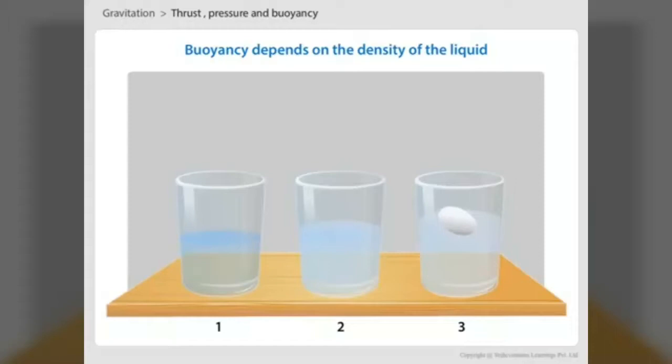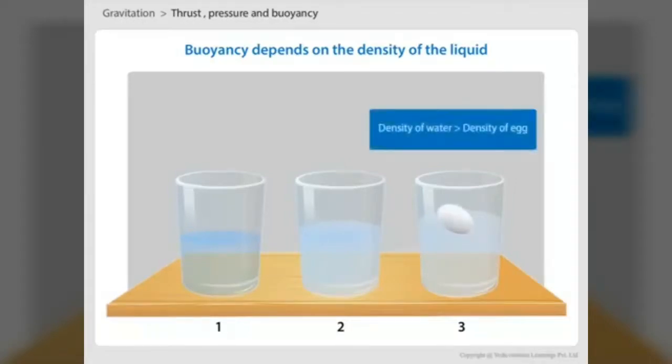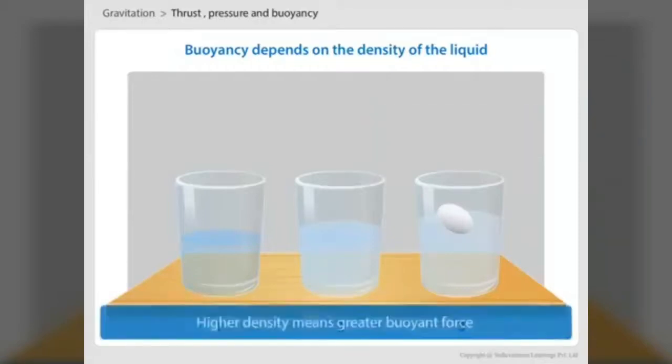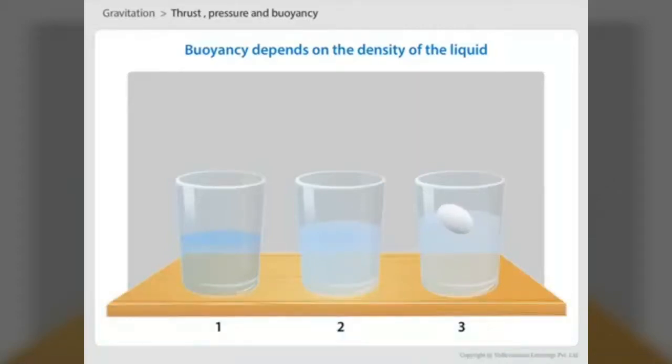What can we conclude here? We increase the density of the water by adding salt. So the buoyant force exerted by the water increases. So from the bottom, the egg will rise up in the water. That is, when the density of the liquid increases, buoyant force exerted by the liquid increases. Hence, we can conclude that buoyant force depends on the density of the liquid.